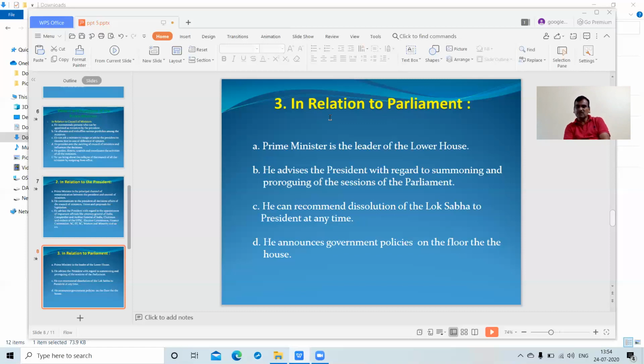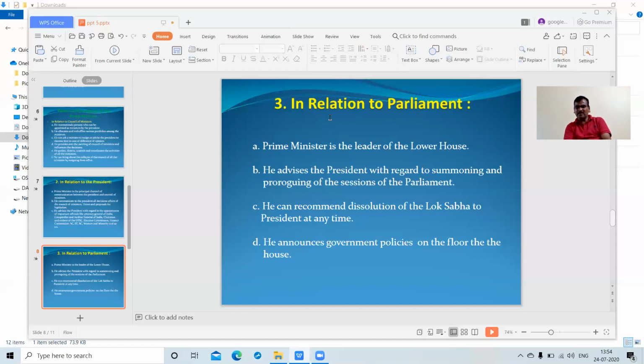The dissolution of the Lok Sabha is done with the recommendation of the Prime Minister. If the Lok Sabha is dissolved, the next election is to be conducted, and the process will be started through the Election Commission of India (ECI).